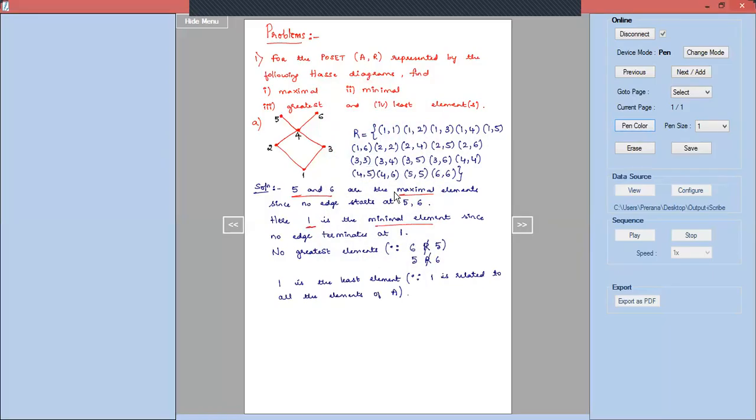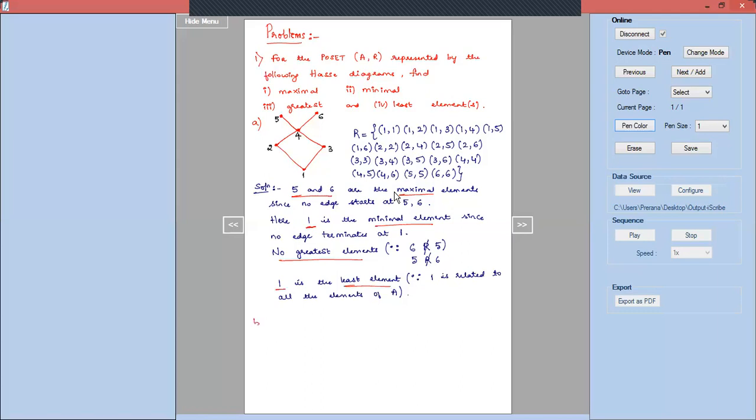There is no greatest element, and finally 1 is the least element. If you know the definitions of all the extremal elements in a POSET, we will be able to do it for any given Hasse diagram. Okay, we'll see the second problem.